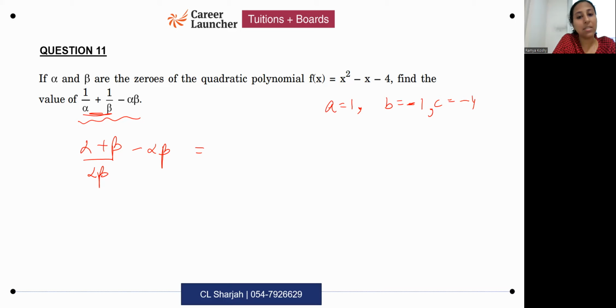So alpha plus beta is, and again, this might come as a 2-mark question, let's say. Now if it's a 2-mark question, if you get your final answer right, even with a lesser number of steps, you may get the full 2 marks. But the problem there is, what if your answer has gone wrong? Then the teacher does not have any scope to give you marks anywhere for steps in between. So it's better always to write the formula completely. So you will write alpha plus beta is minus b by a. Alpha beta is c by a, minus c by a.